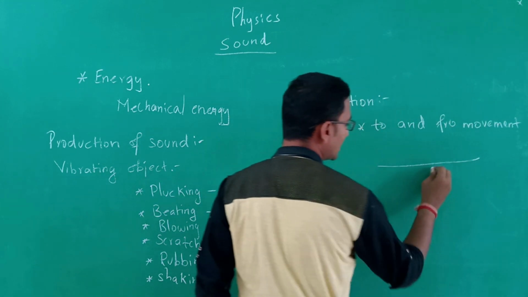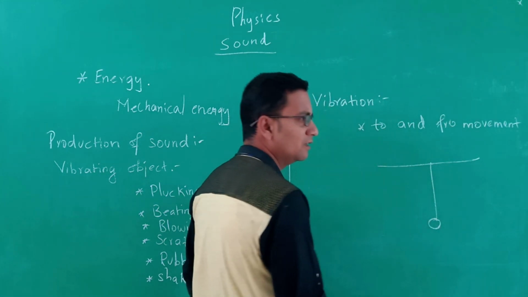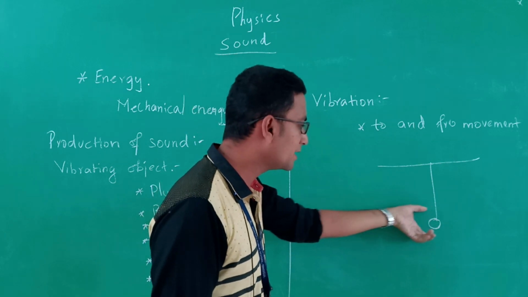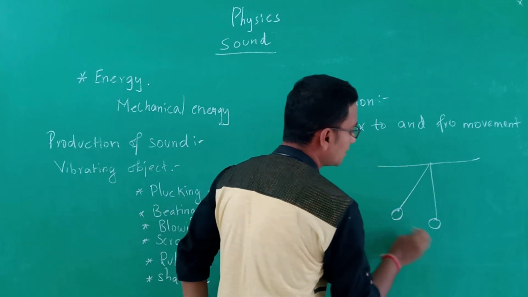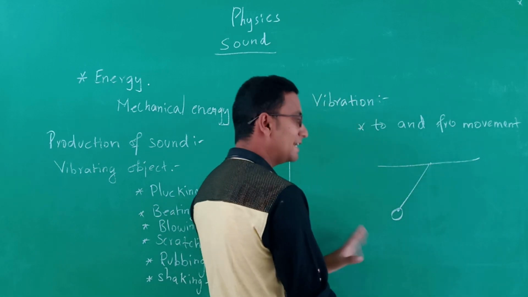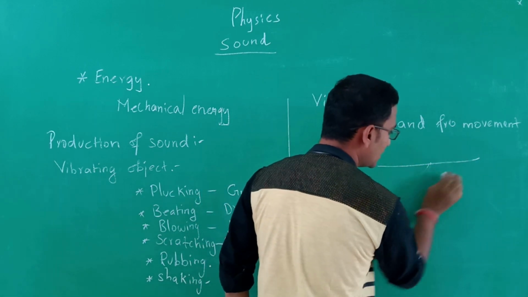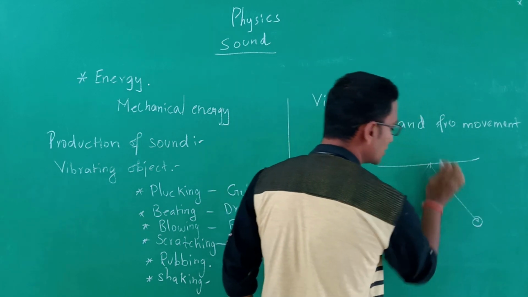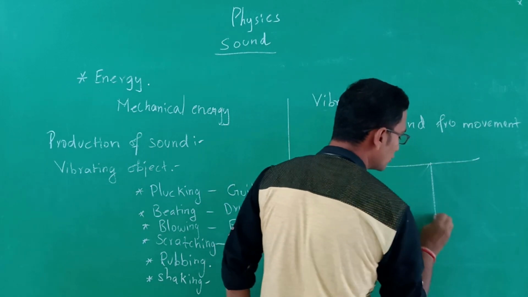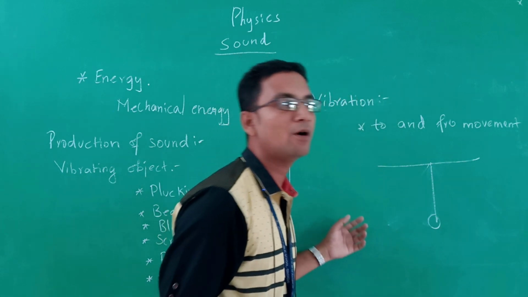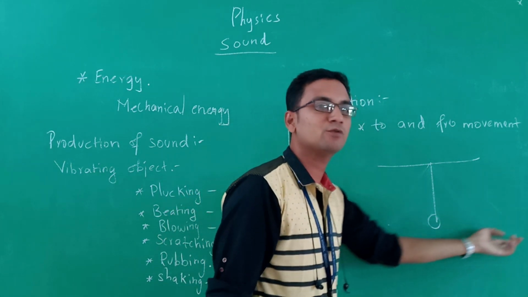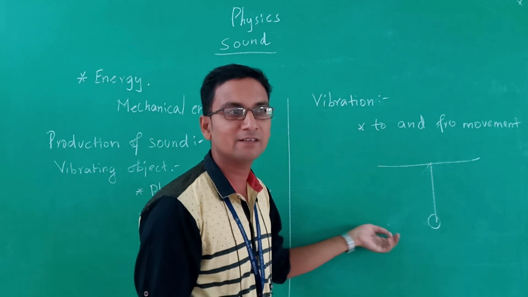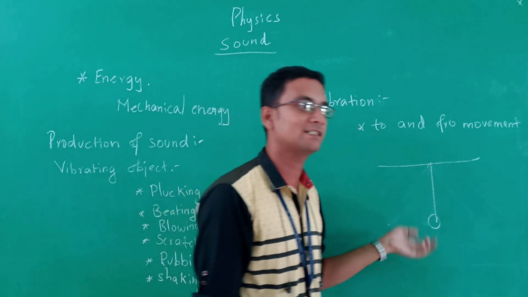For example, we can take a pendulum. Without disturbance, the pendulum will be in its equilibrium position. When we move the pendulum from here to here and release it, after some time it will be in its old position, and later it will move to the position there and come back to the original position. It will keep on moving to and fro until the energy that we have given to the pendulum fades out.